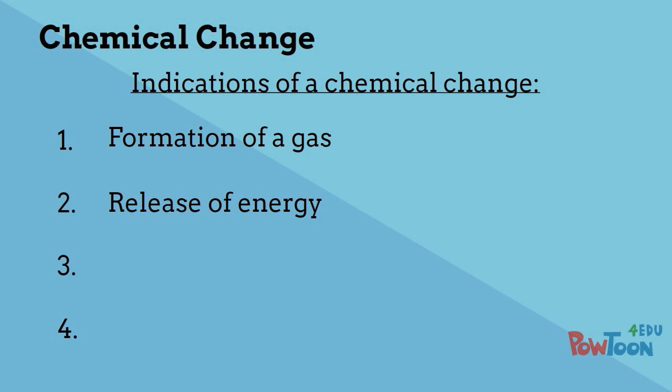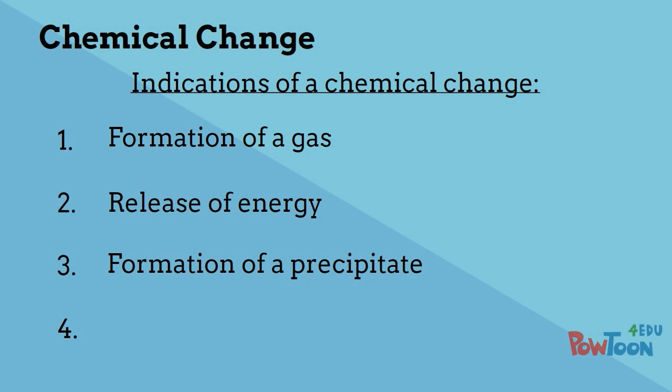The third indication of a chemical change is the formation of a precipitate, a solid formed during reactions of liquids. For example, aqueous silver nitrate, which means silver nitrate is in a solution with water, reacts with potassium chloride solution to produce silver chloride, a white, solid precipitate.